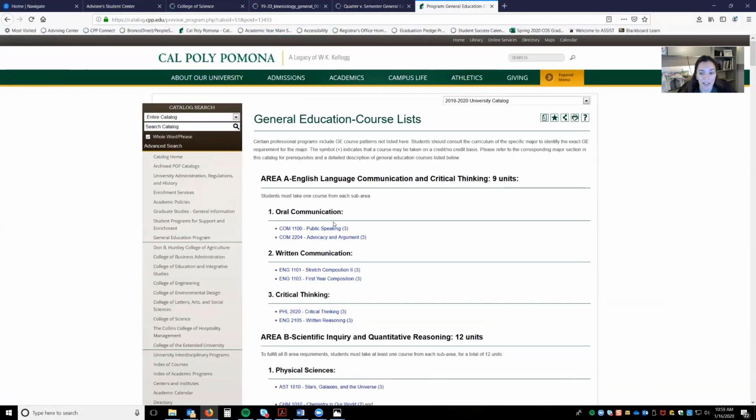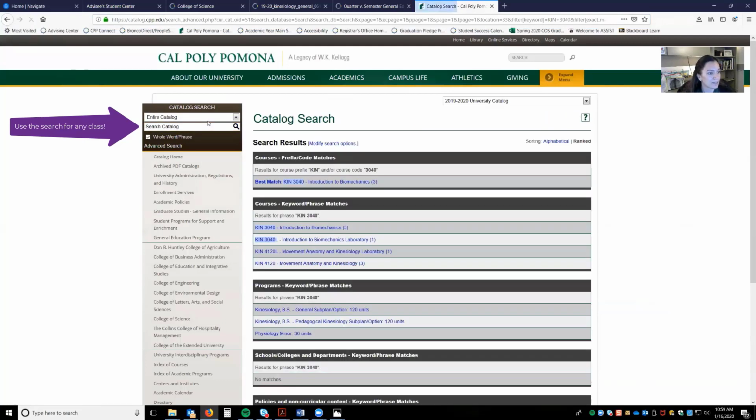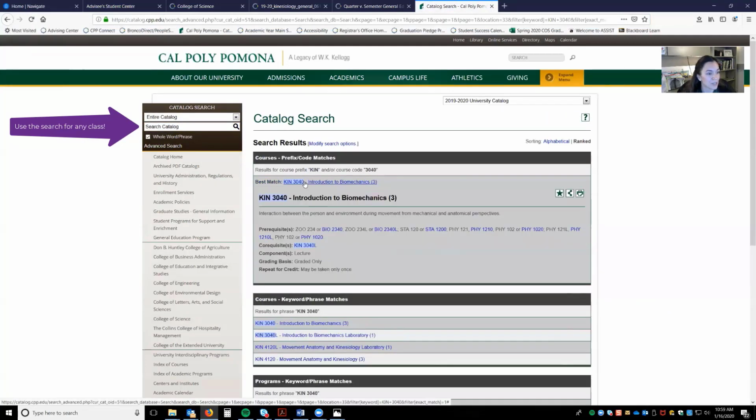Okay, while we're here in the catalog, I want to show you one way to look up course prerequisites. As a kinesiology student, prerequisites are very, very important. So everyone has to take Kin 3040 because it is a core requirement. So let's look up Kin 3040 in the catalog and see what the prerequisites for that course are. Kin 3040, Introduction to Biomechanics. So the prerequisites for Kin 3040 are Bio 2340, lecture, lab,